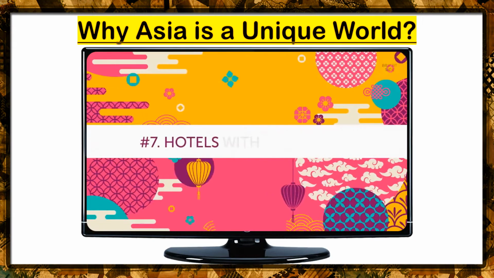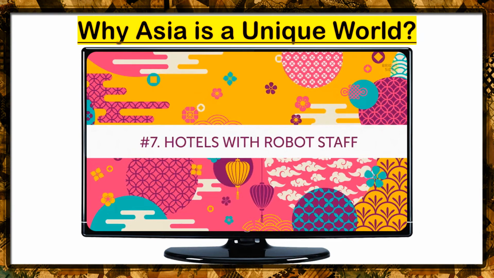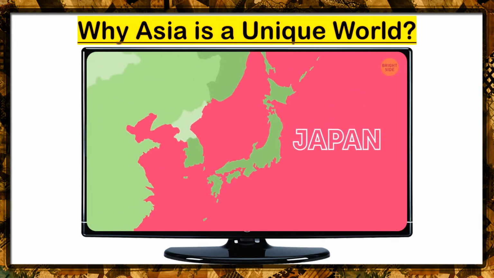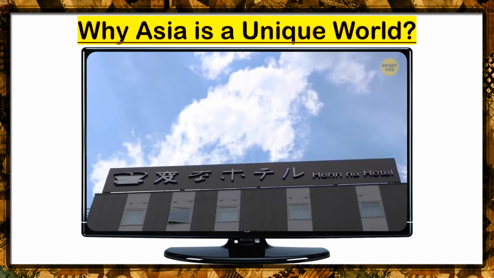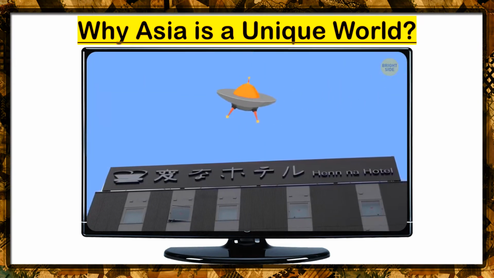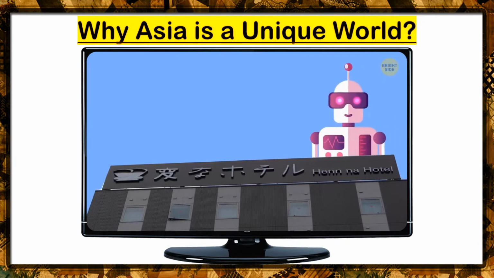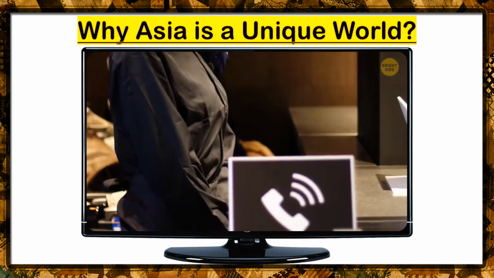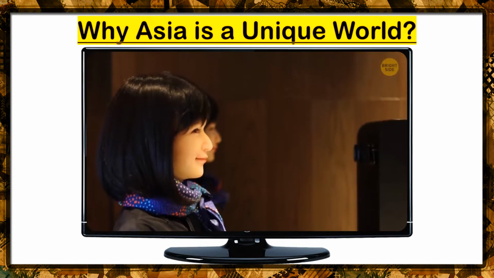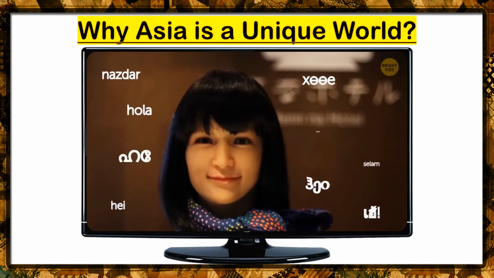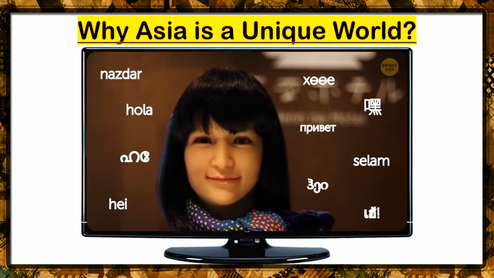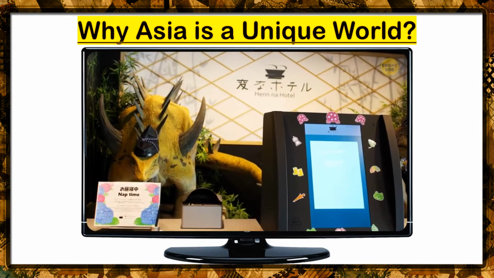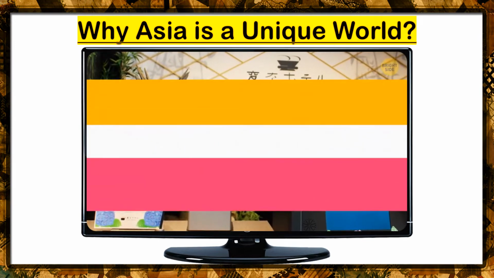Number 7. Hotels with a robot staff. Gonna have to head to Japan for this bizarre sight as well. The Hana Hotel in Tokyo will have you feeling like you're in the year 3000. This is the only hotel in the world with a staff that's mostly made up of robots. And don't worry about having to learn to speak robot. All the staff know pretty much all the major world languages. They also have a robot dinosaur for the kiddies. My only question is, can they do the robot?